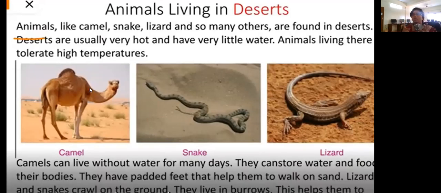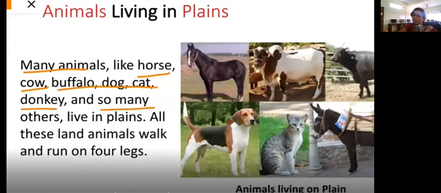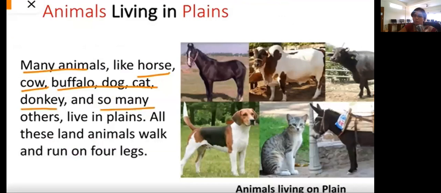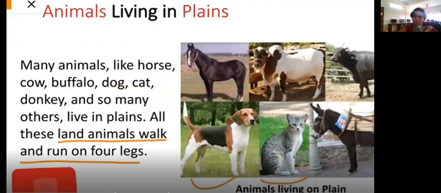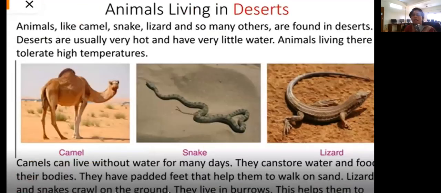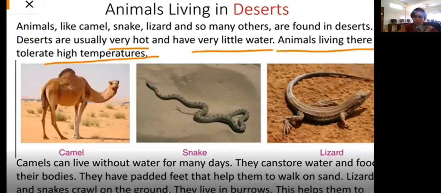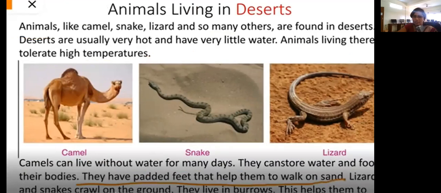So we just saw two things. We saw animals which live on the plains, which usually walk on four legs, and the second one, the animals which stay in desert. Now let's go ahead towards the animals which live in forest.